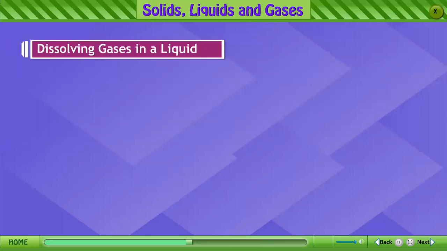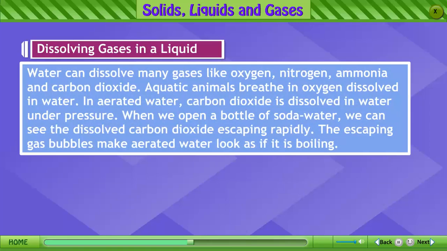Dissolving gases in a liquid. Water can dissolve many gases like oxygen, nitrogen, ammonia, and carbon dioxide. Aquatic animals breathe in oxygen dissolved in water. In aerated water, carbon dioxide is dissolved in water under pressure. When we open a bottle of soda water, we can see the dissolved carbon dioxide escaping rapidly. The escaping gas bubbles make aerated water look as if it is boiling.